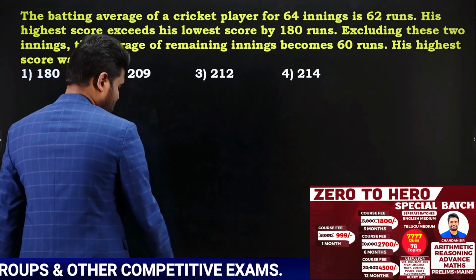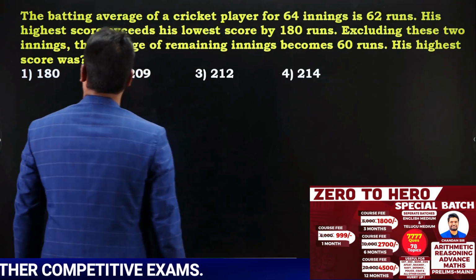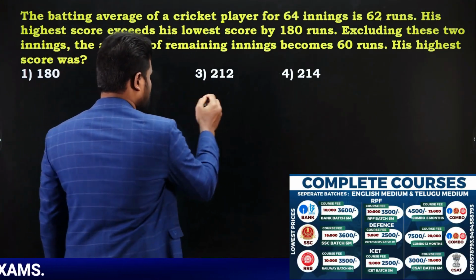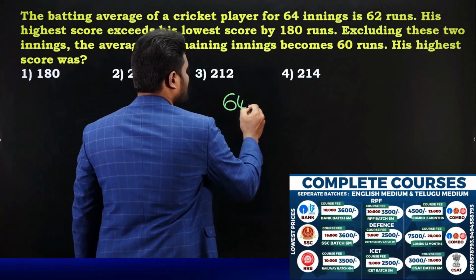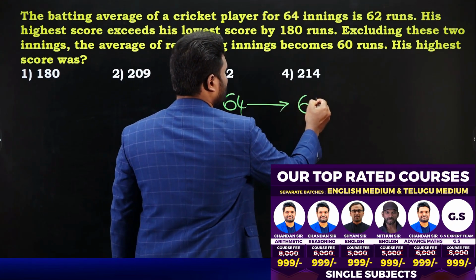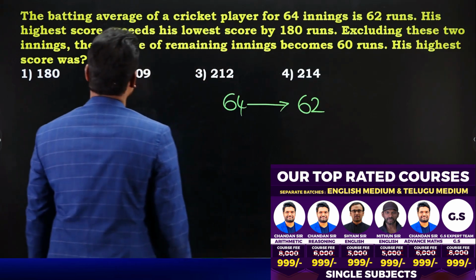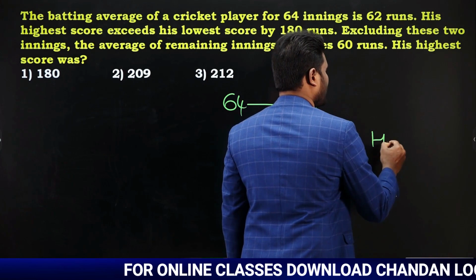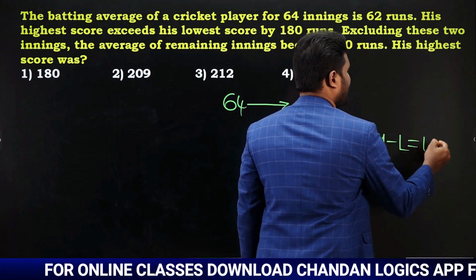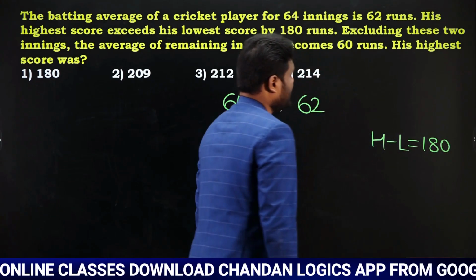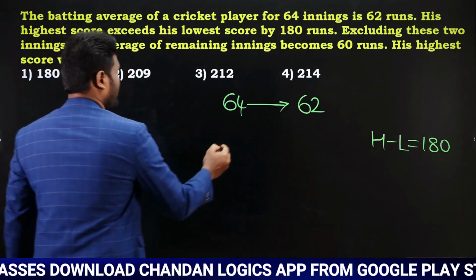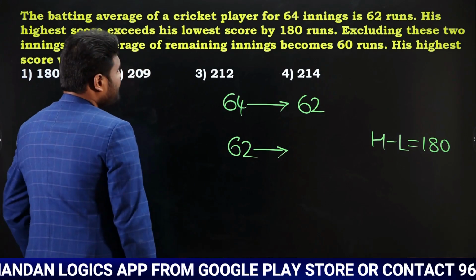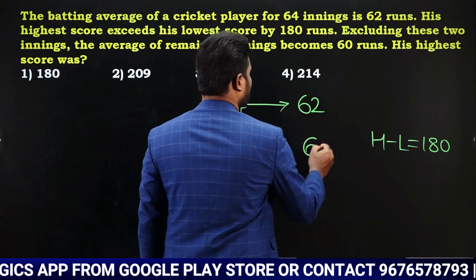Next one also similar question. Read the question. What is the question saying? The batting average of a cricket player for 64 innings is 62 runs. His highest score exceeds the lowest score by how many runs? 180 runs. Excluding these two innings, when these two innings are excluded, it is going to be 62 innings, and the average of remaining innings is going to become 60.